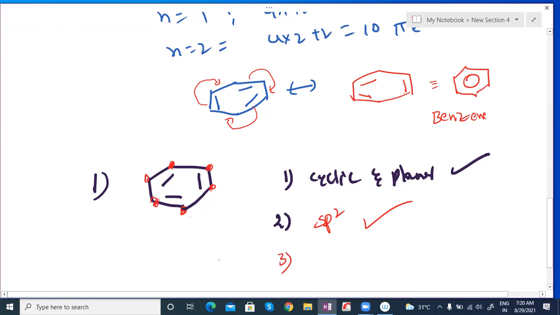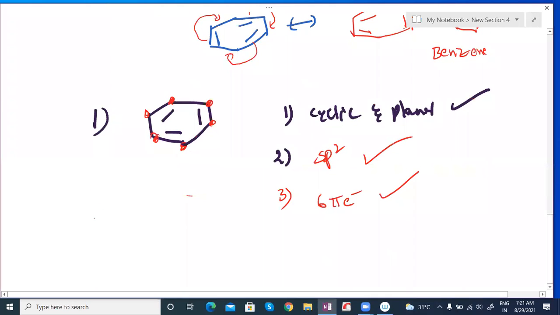And the third rule, Huckel's rule. 4n plus 2 pi electrons. How many pi electrons here? Total 3 bonds, 3 into 2, 6 electrons. 6 pi electrons, so it is also following. So all the 3 rules are satisfied, so it is aromatic in nature. We can see the next example also.